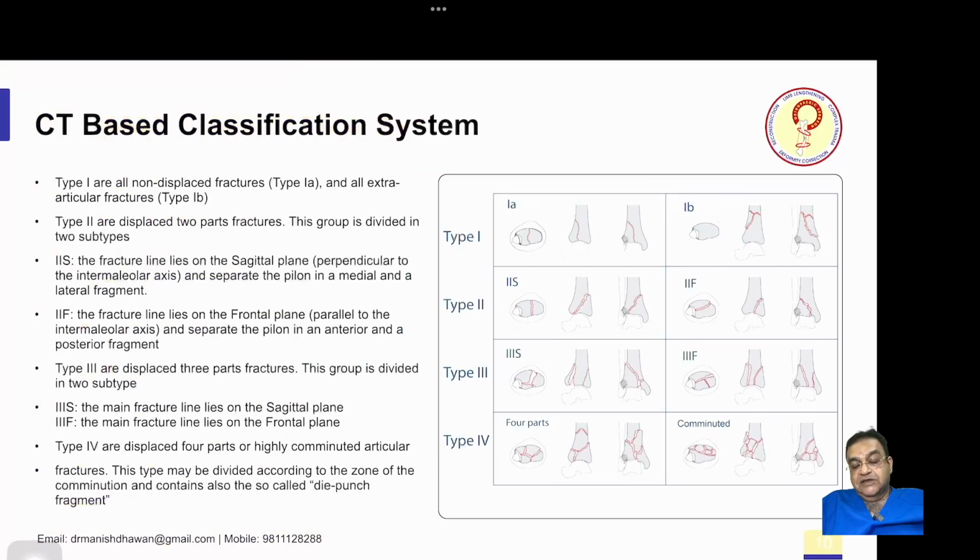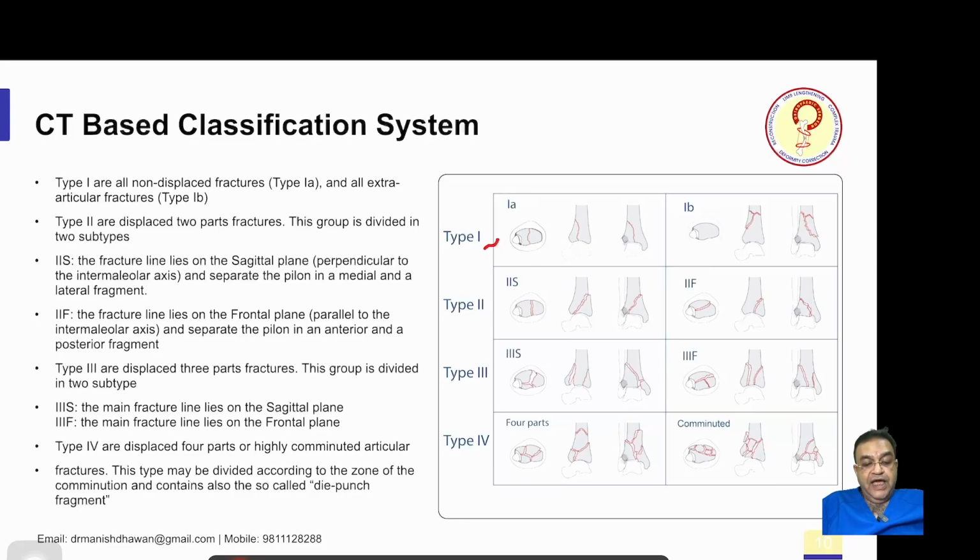Now, CT-based classification is also there. It is divided into 4 types. Now, type 1 are all non-displaced fractures. Type A1, 1A and all extra articular types are B. So, these are the type A fracture. Type 2 are displaced 2-part fractures. So, this group is divided into 2 subgroups.